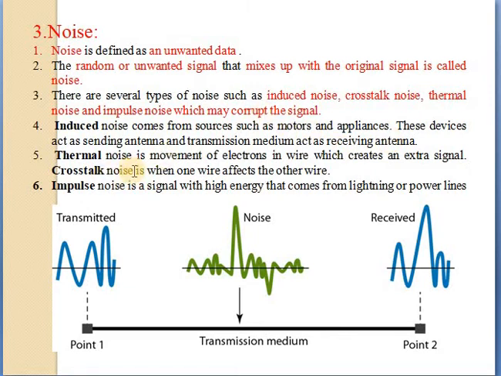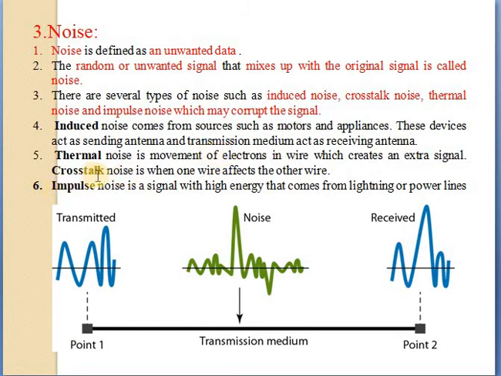Next is thermal noise. Thermal noise is the movement of electrons in a wire which creates an extra signal. It is a random motion of electrons in a conductor that creates an extra signal, not the original one sent by the transmitter. It is also known as white noise because it is distributed across the entire spectrum, as the frequency encompasses a broad range of frequencies.